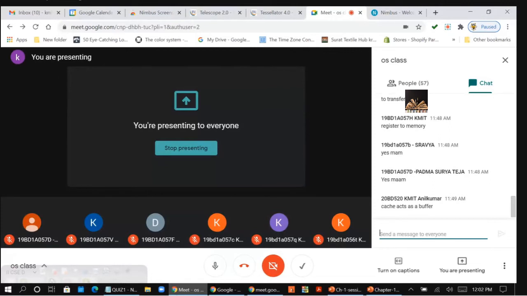Then the controller starts the transfer of data from the device to the local buffer. If it is a read operation, it will read the data from the device, then put the data in the buffer. Once the transfer is completed, the device controller informs the driver via an interrupt that it has finished its operation.